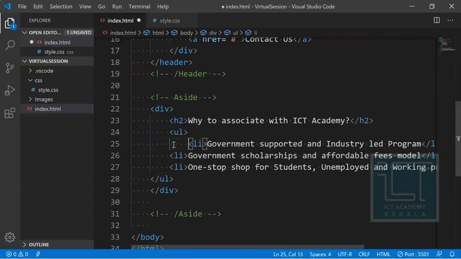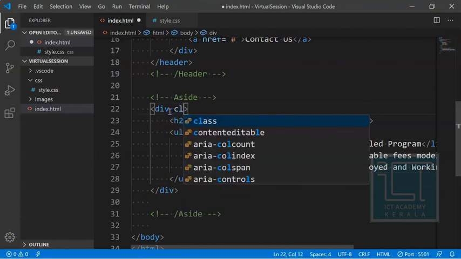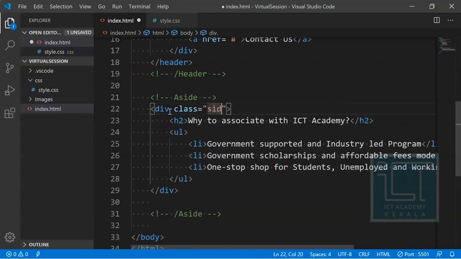One second. Alignment and indentation are very important, because it is a good habit. Inside this div I would like to give a class name like sidebar. Now our HTML content is almost done.